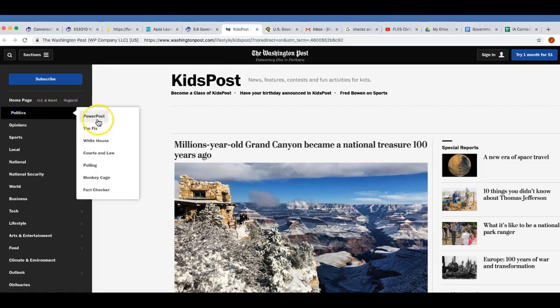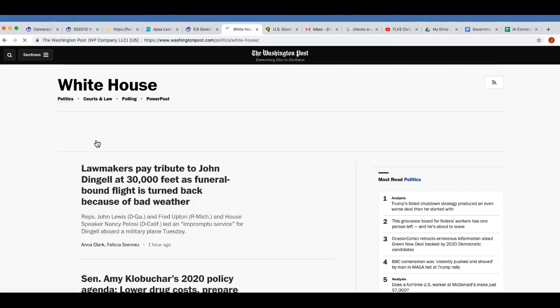So with politics, you can see that it says White House, which is going to be about the executive branch. Courts and law. Courts is going to be the judicial branch. And of course, law, the lawmakers, is the legislative branch. So either of those can give you information that you might be able to use in the writing assignment.